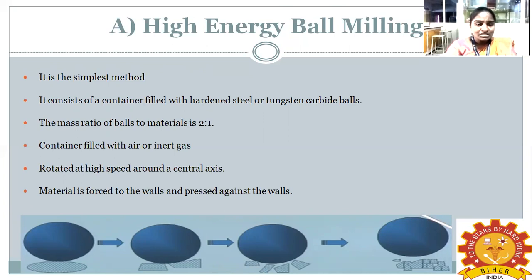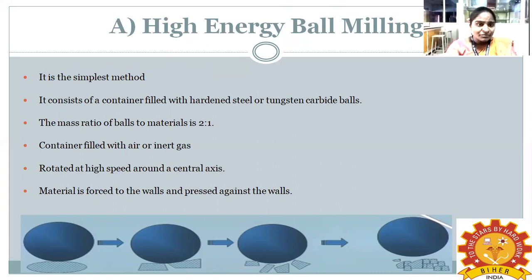During the rotation, what happens? The material is forced to the walls, it strikes forcefully on the walls and is pressed against the wall. Finally it produces the nanoparticles. So the high energy ball milling method is the simplest method. It consists of a container filled with hardened steel or tungsten carbide balls. The material means whatever nanoparticles we are going to synthesize is added to the container.